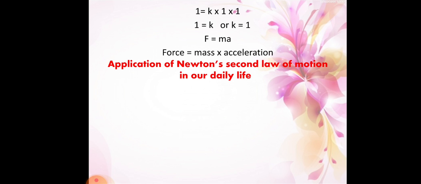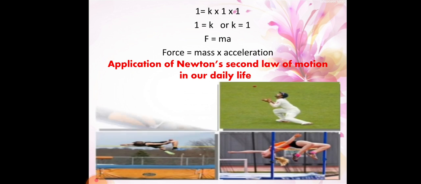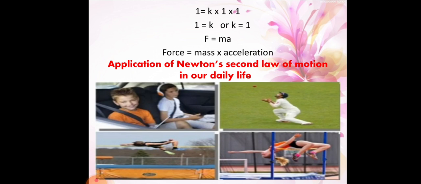Okay students, very good. Then we are discussing the applications of Newton's second law of motion in our daily life, how they are applying to our life. So if you observe these pictures, you can see here two children are sitting in the car with seat belts applied to them.